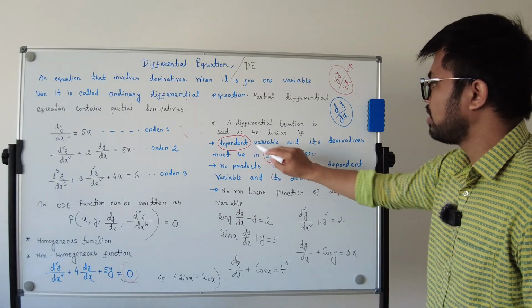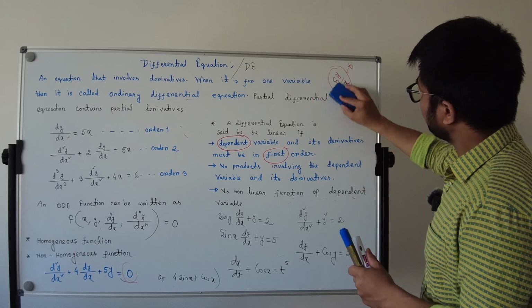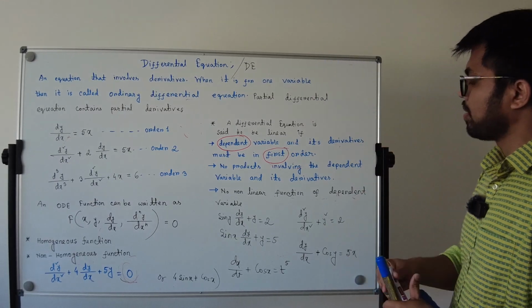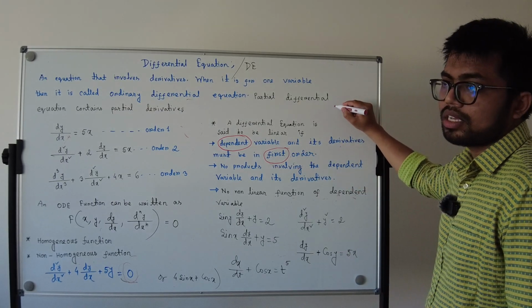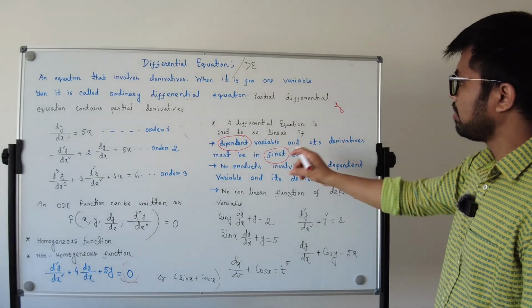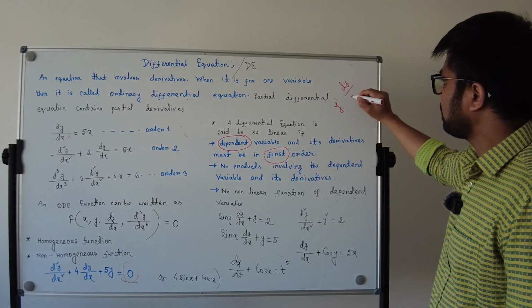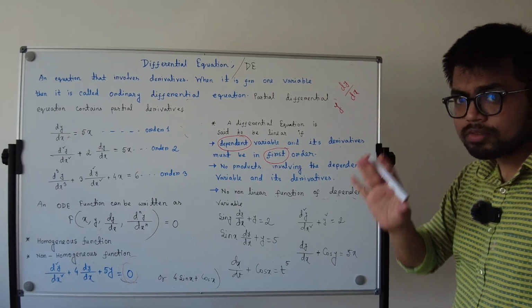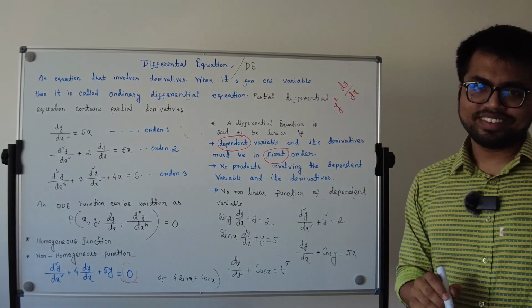So if I talk about this one, we can describe it here a little bit. Let's see, your dependent variable is y. Dependent variable and its derivative must be in first order. Dependent variable y and dy/dx, they must always be in first order. That means it is not possible.